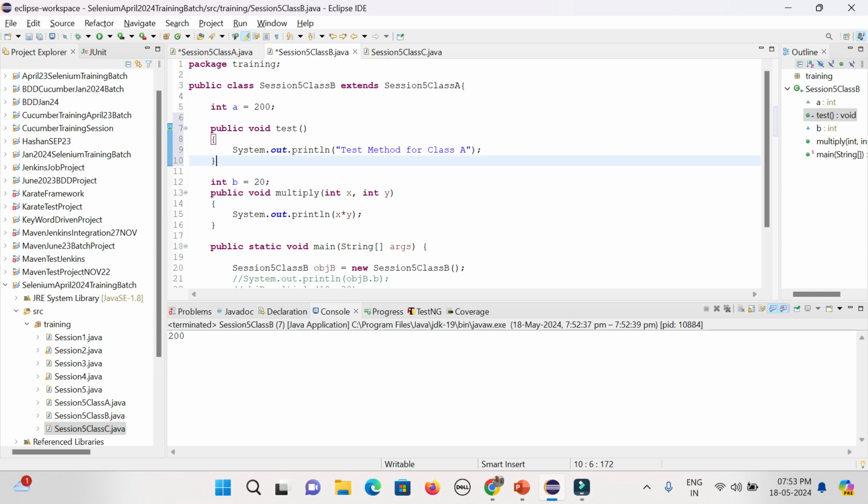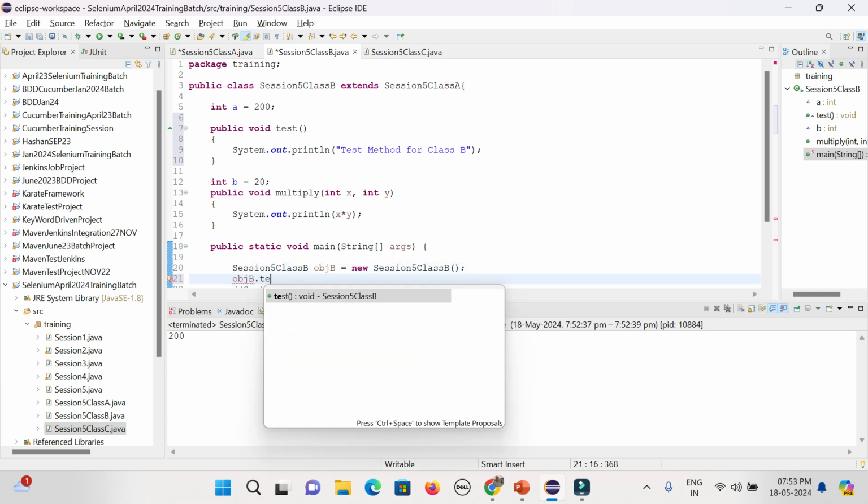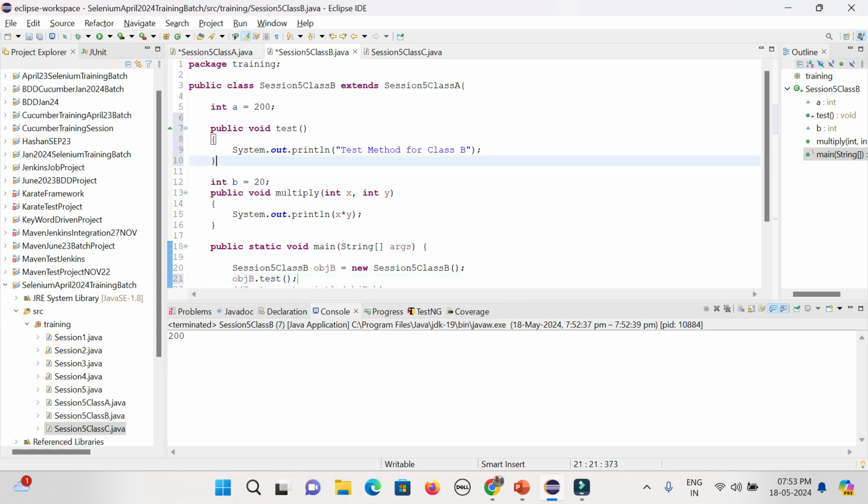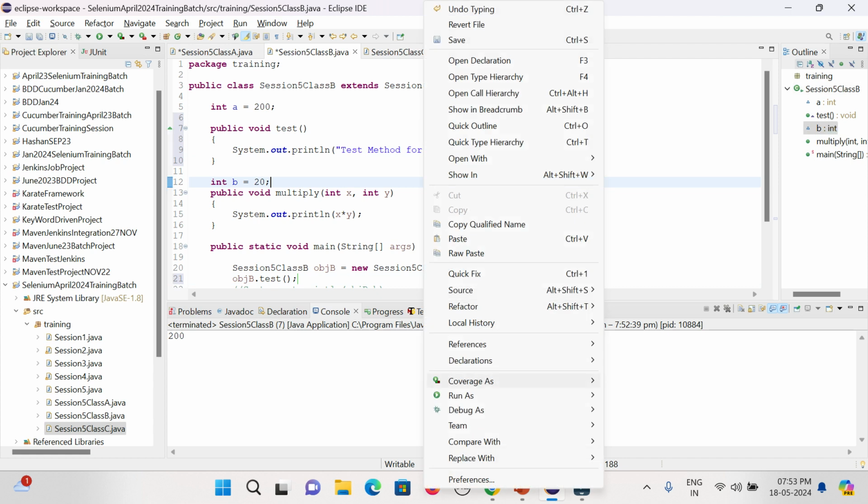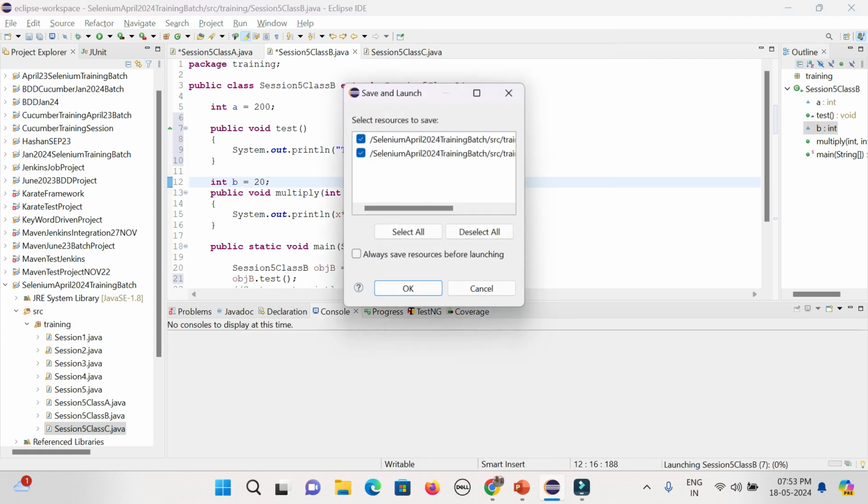Change the value only. Now if you call it from the child class, what will happen? You can see it is coming from class B, so automatically it prints that one. So it is overriding in the child class. That is the concept of method overriding.